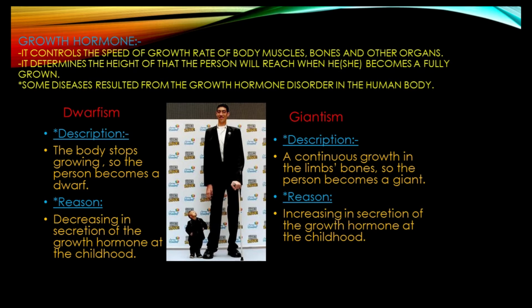The reason behind dwarfism is a decrease in the secretion of the growth hormone in childhood, while the reason for giantism is an increase in the secretion of the growth hormone in childhood.